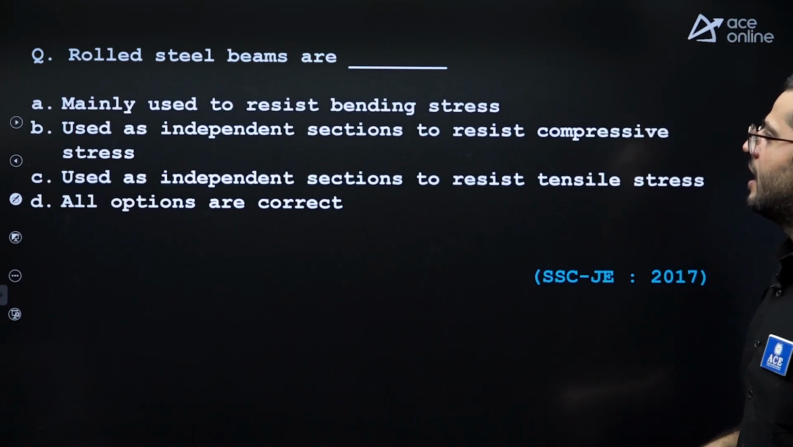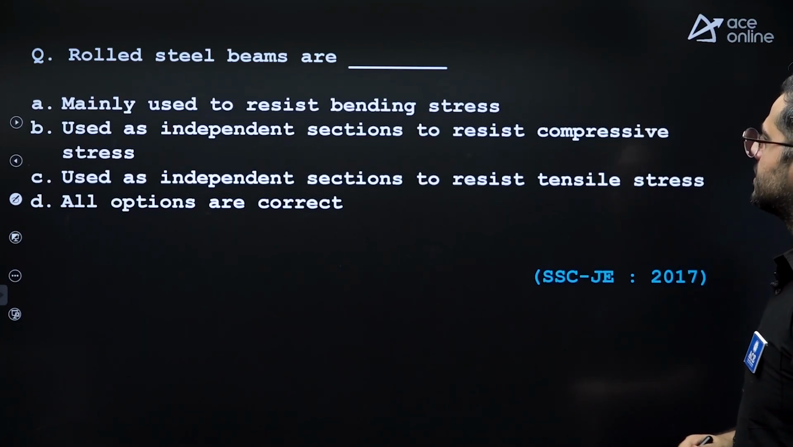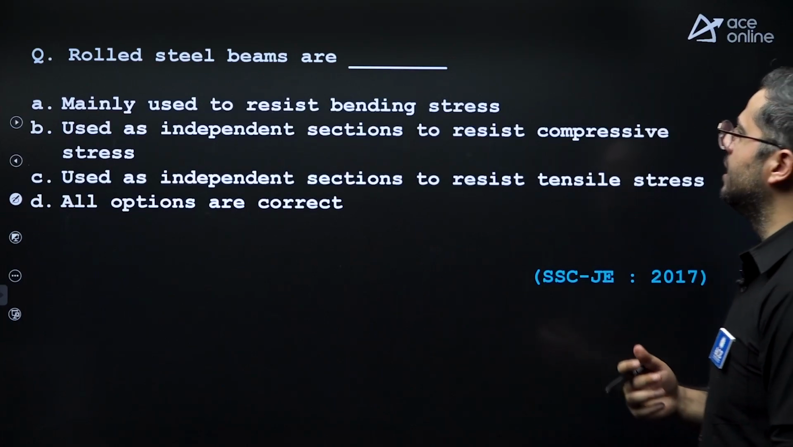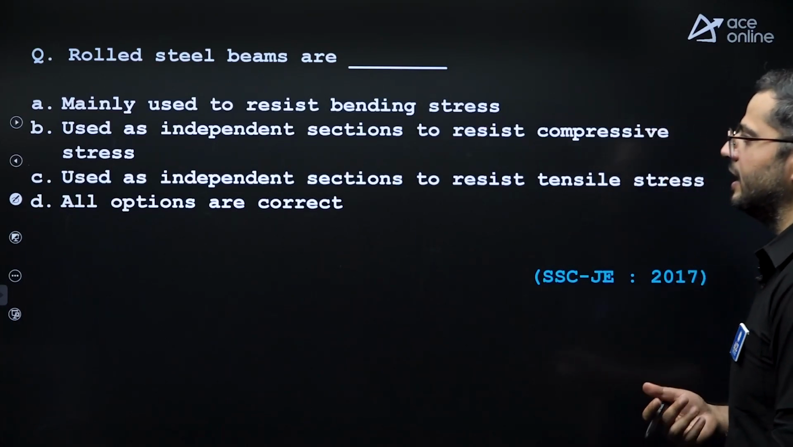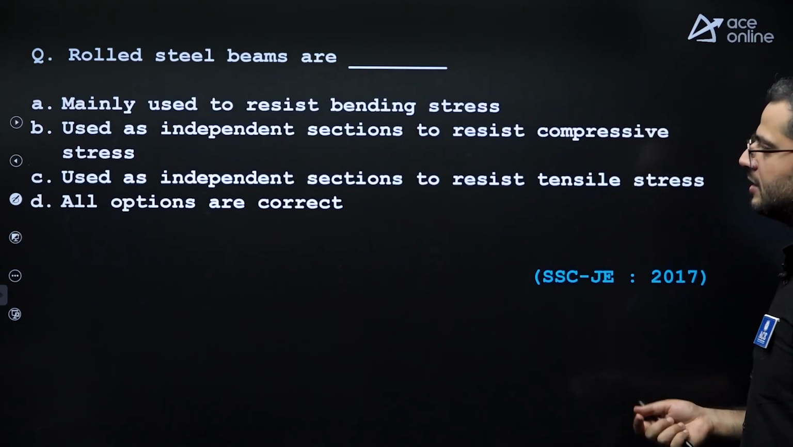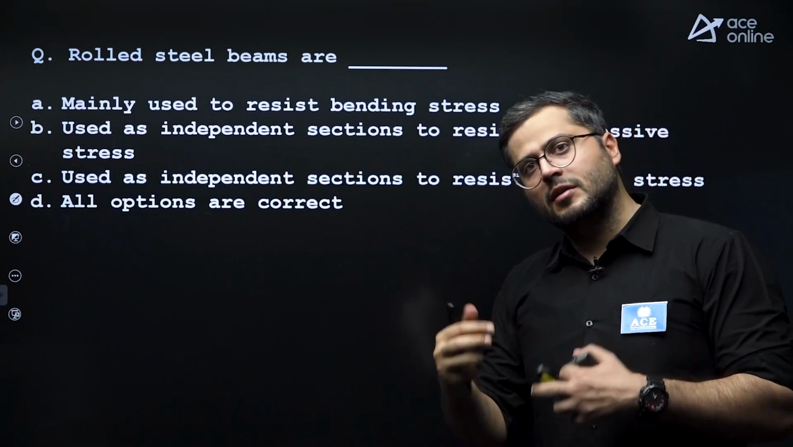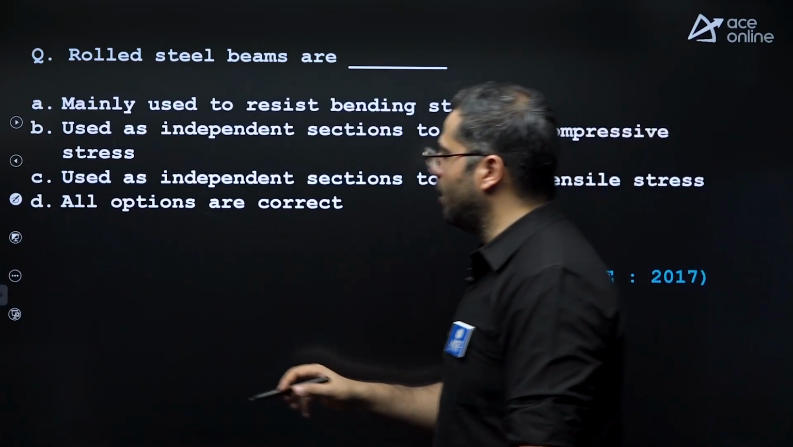Rolled steel beams are mainly used to resist bending stress. Used as independent sections to resist compression? Yes, we can use them. Used as an independent section to resist tensile stress? Yes. Beam sections, that is I section, can also be used as compression as well as tension members. So option D is correct.